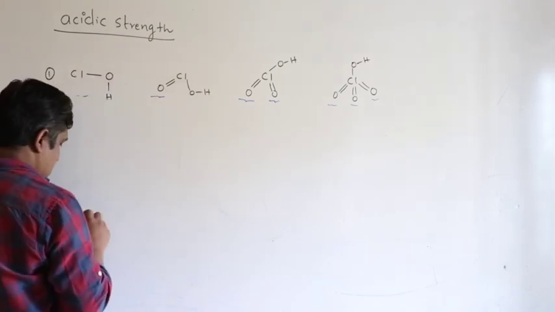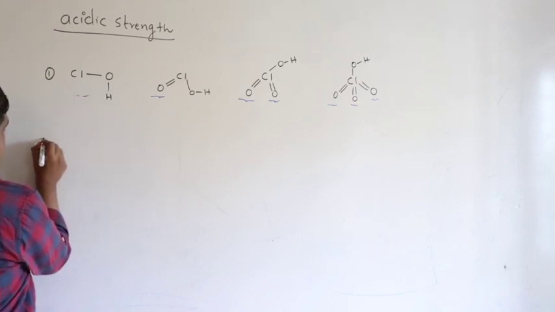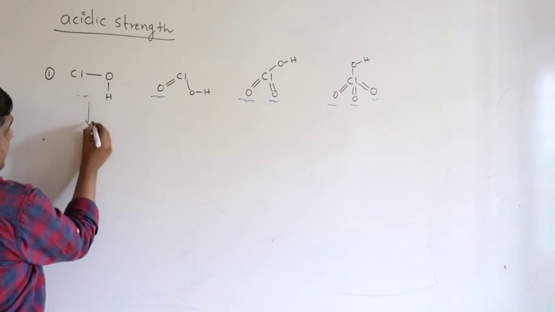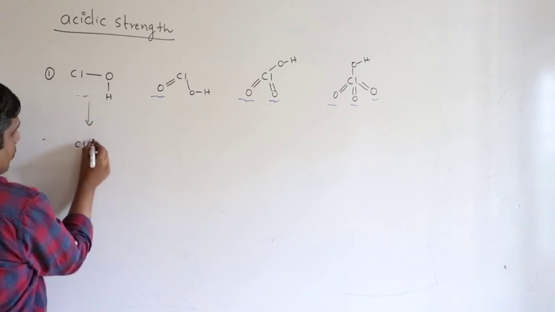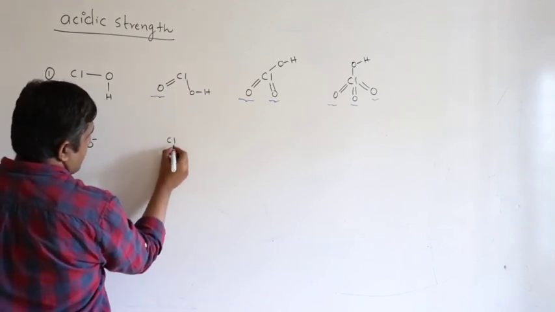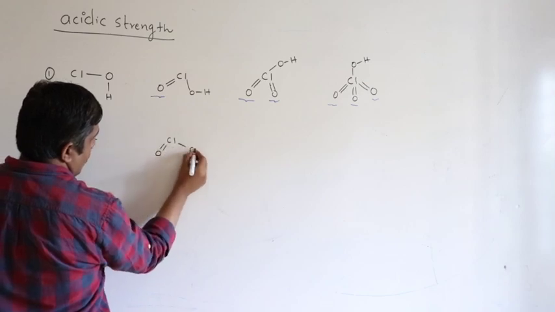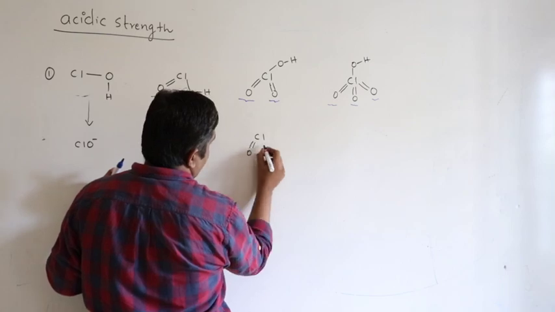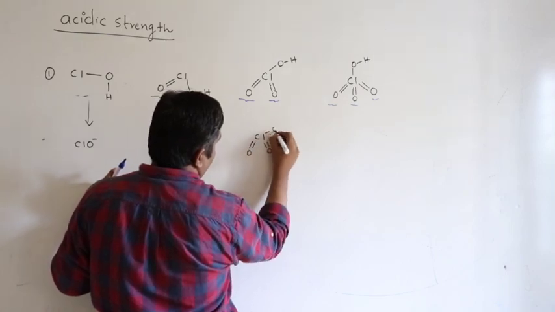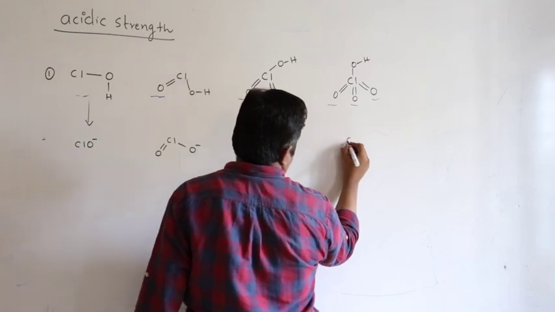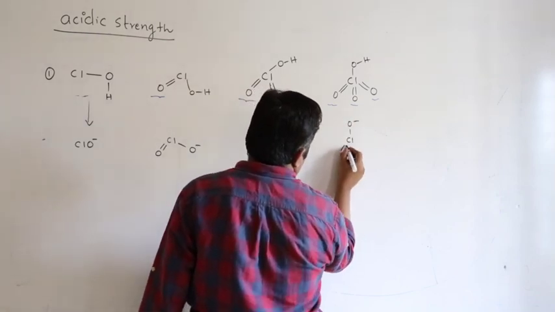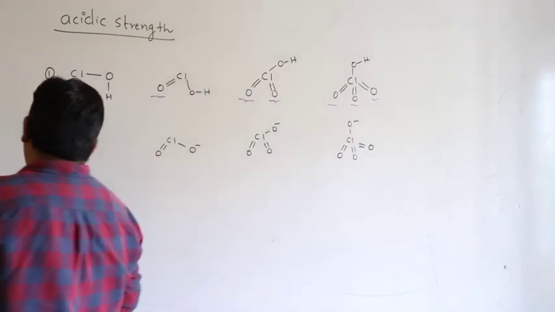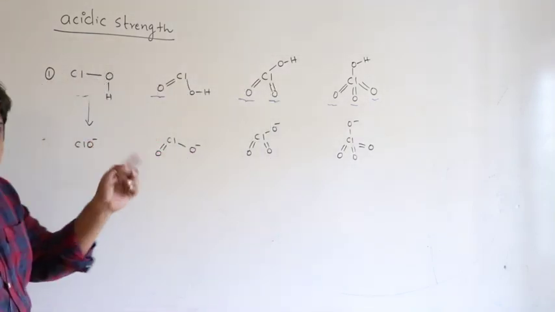That is the first one. The second concept is to write the corresponding anions. If I write the corresponding anion, what will I get? ClO minus. Here, what will I get? ClO2 minus. Here it is Cl double bond O, O minus. This is ClO4 minus, with double bonds to O. So these are the anions you will get after the loss of H+.